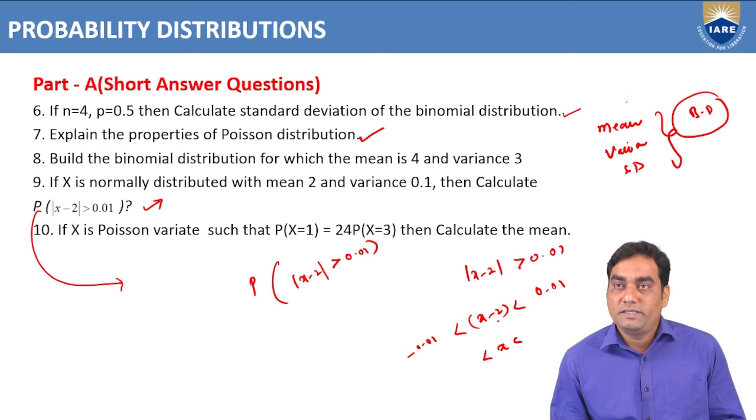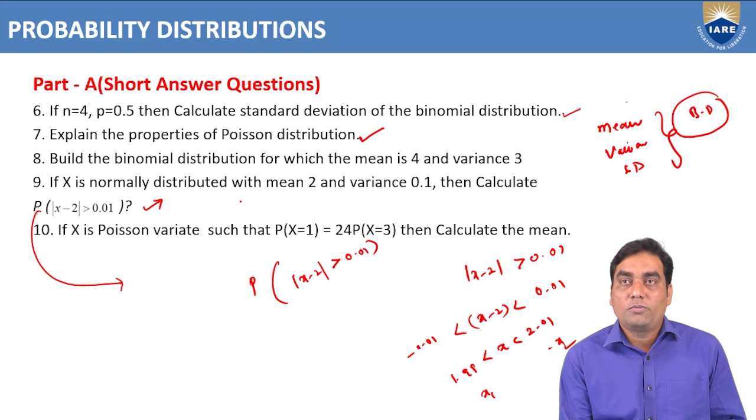That means x is between 1.99 and 2.01, this is x1, x2. This is a normal distribution. Mu is given as 2 and sigma is given. You can find this by using the normal distribution curve.